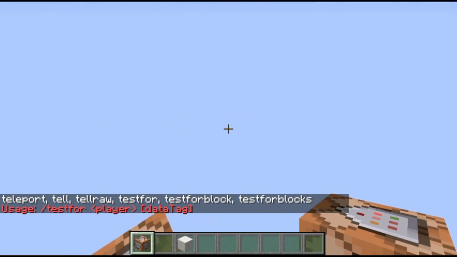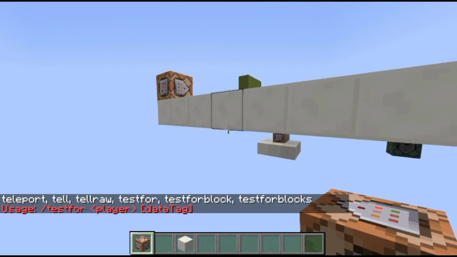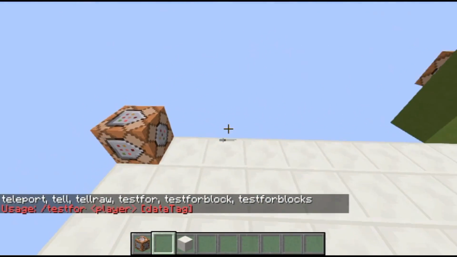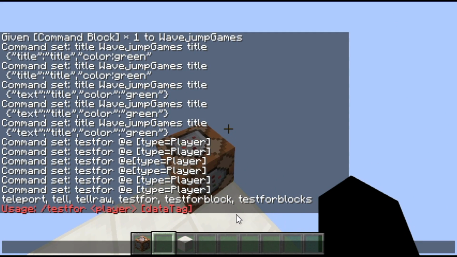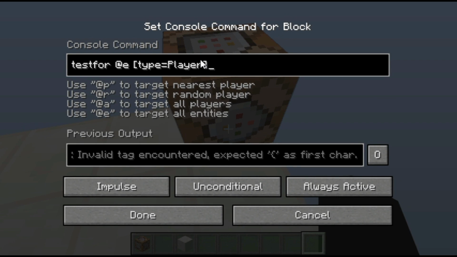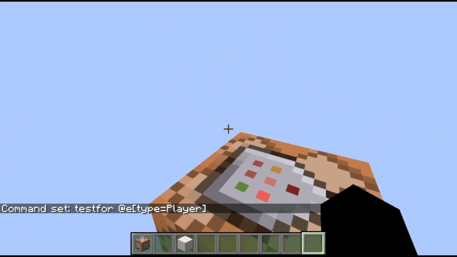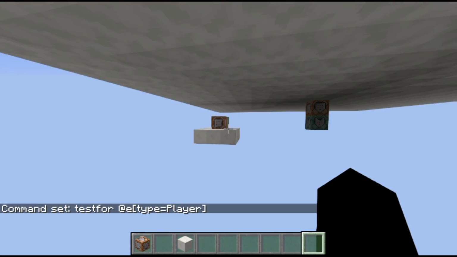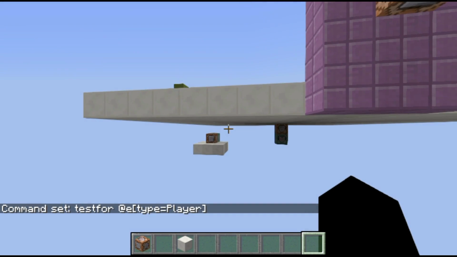And you'll notice that the syntax for it is test for player data tag. And so it must be talking about this tag, but then we know the data tag is like entity data tags. So obviously type equals player is not an entity data tag. So that's obviously the issue. So diagnose it as much as you can.